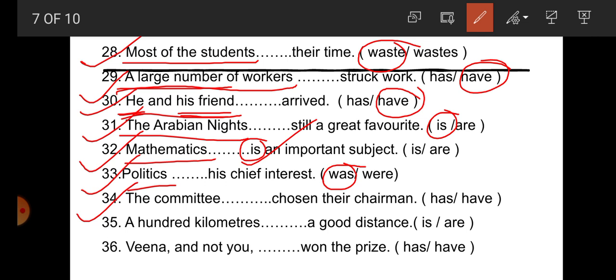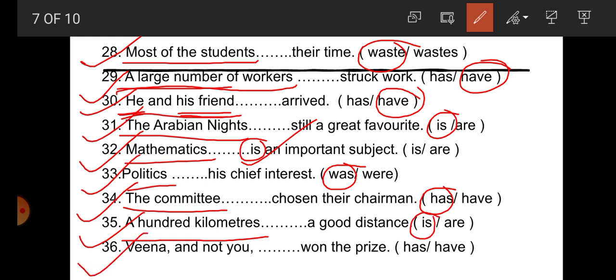34. The committee dash chosen their chairman. Student, committee, we all know that committee is what? A collective noun, that's why has is correct. Number 35. 100 kilometers dash a good distance. Student, 100 kilometers indicates a definite distance, that's why the singular verb is correct.